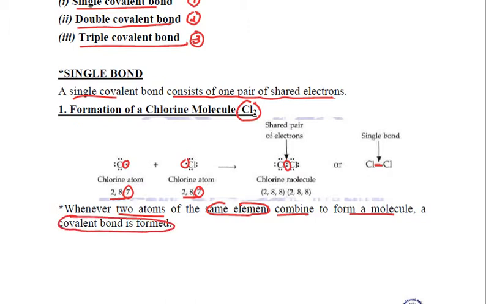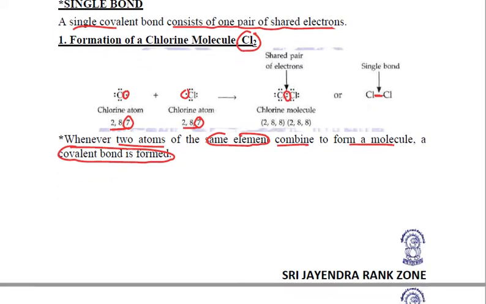Why? Because we have just studied that two non-metals never combine ionically with each other. So it has to be non-metals which are combining, and importantly, whenever non-metals are combining, it has to be a covalent bond formed between them.